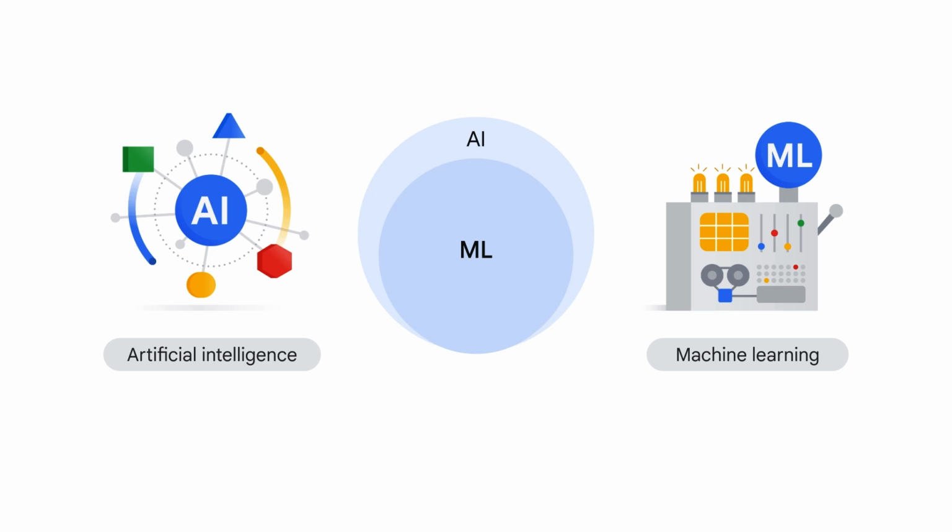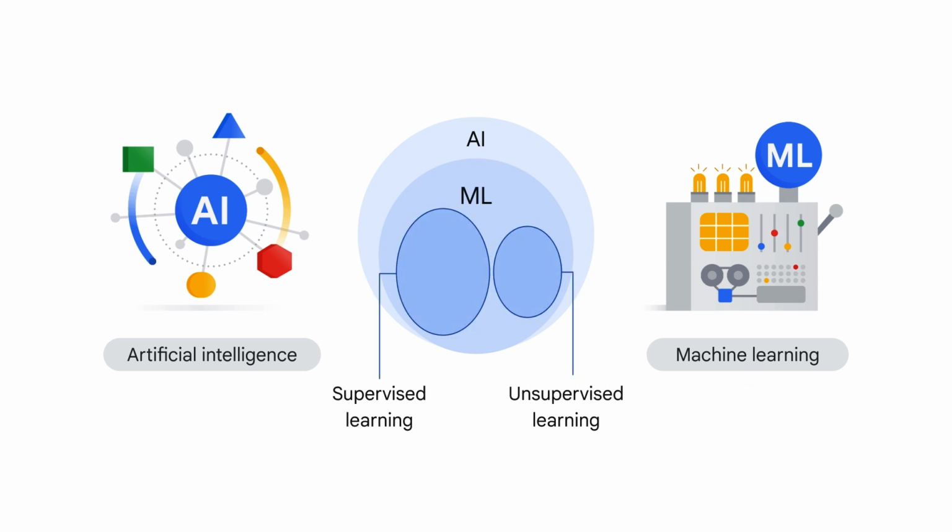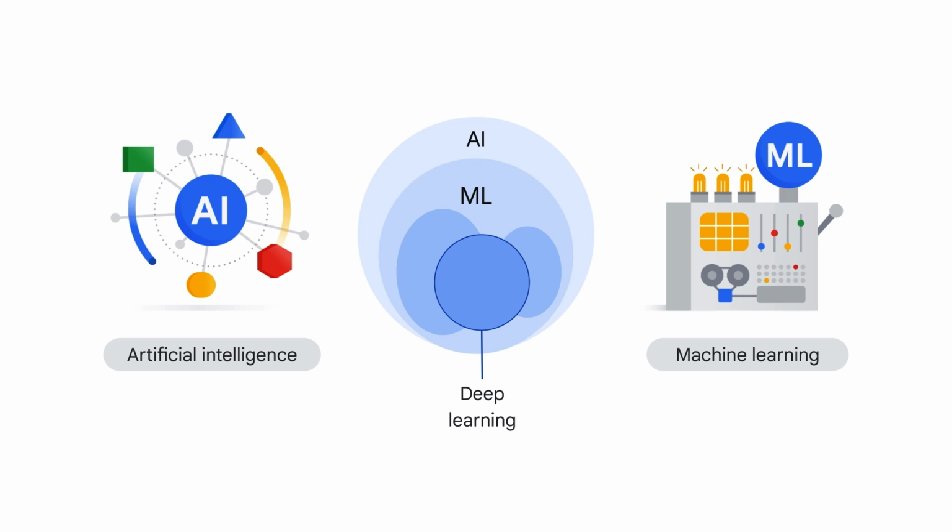Machine learning is a subset of artificial intelligence that allows computers to learn without being explicitly programmed. This is in contrast to traditional programming, where the computer is told explicitly what to do. Machine learning mainly includes supervised and unsupervised learning. You might also hear the terms deep learning or deep neural networks. This is a subset of machine learning that adds layers in between input data and output results to make a machine learn at more depth. You'll learn more about neural networks and deep learning later in this course.